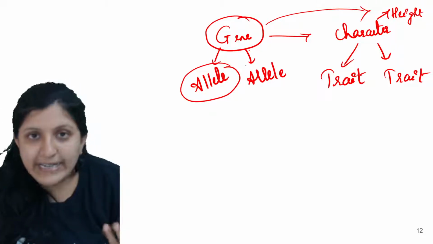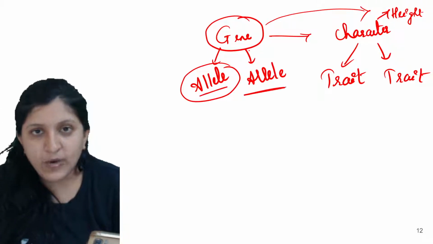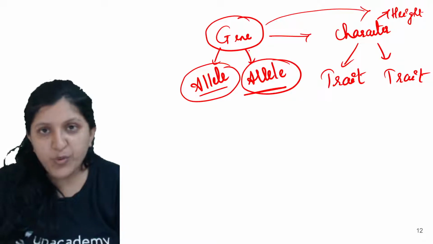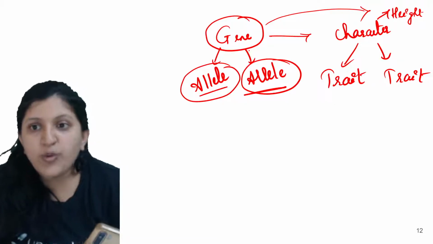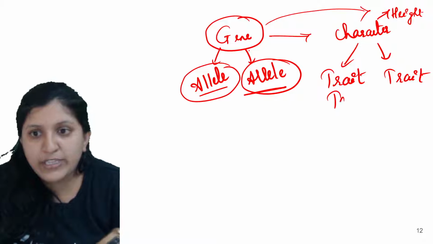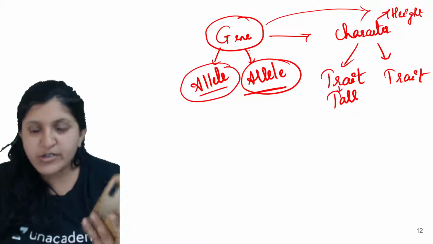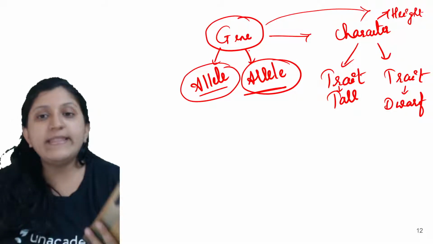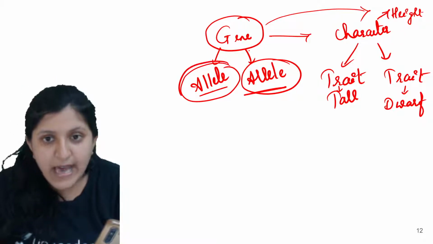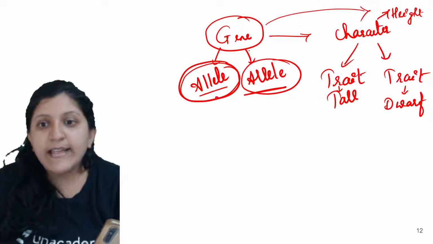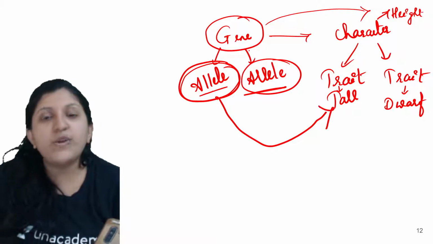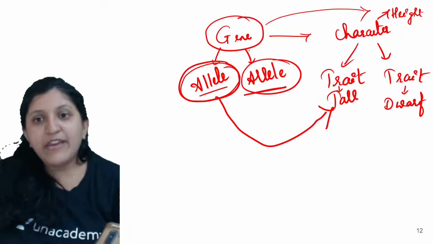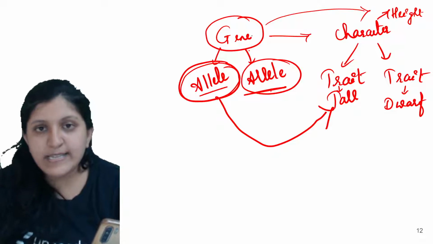The alternative forms are called alleles. In those two forms, one is completely growing tall, the tall trait, and the other one is dwarf or short. So if this allele is expressed in that gene, then this individual is going to be tall.